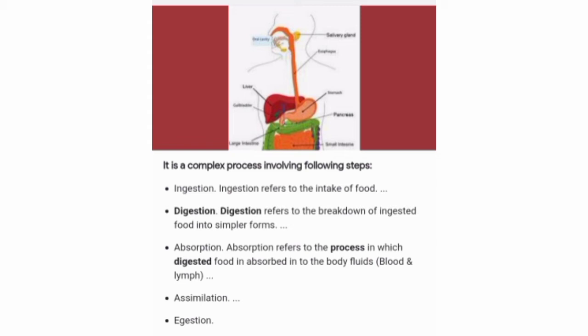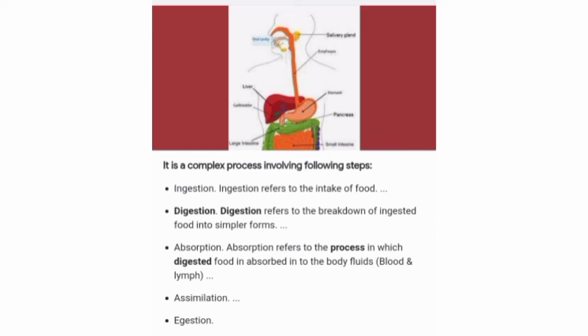The inner walls of the small intestine have thousands of finger like projections called villi. This I have already discussed in my previous video. So, the villi increase the surface area for absorption of the digested food. Next is assimilation, the process in which the absorbed food is used for producing energy and growth is called assimilation.